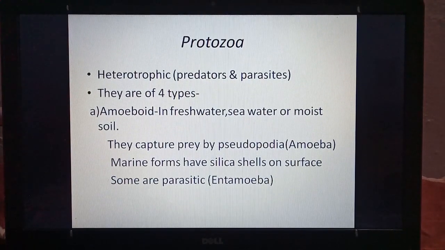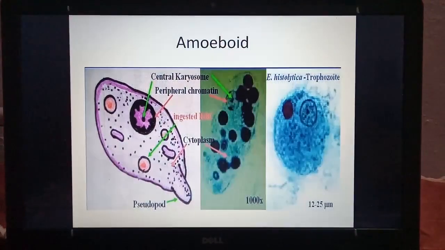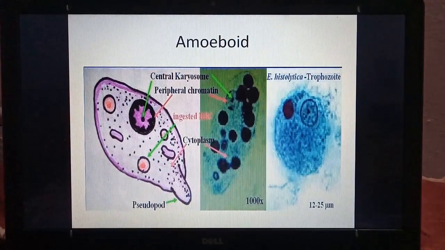The marine forms have silica shells on the surface. So the protozoa which are found in the sea have silica. Silica means sand-like material, SiO2. Some are parasitic. Example is Entamoeba. The full name is Entamoeba histolytica, and it causes amoebic dysentery. Here we can see an amoeboid, example Entamoeba histolytica. So it also has pseudopodia.